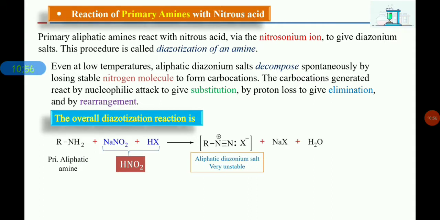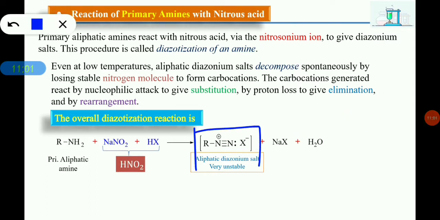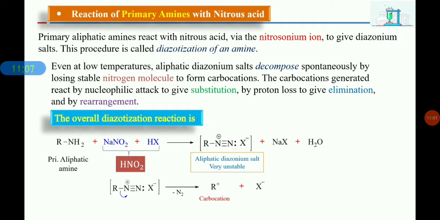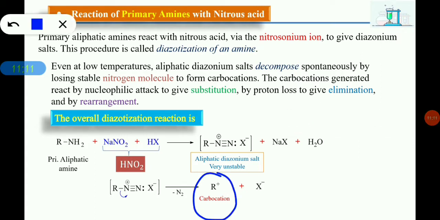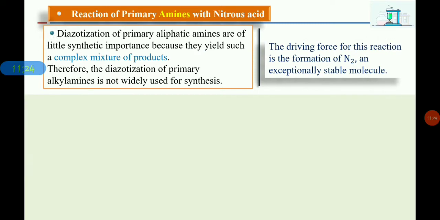This unstable diazonium salt further decomposes, giving a stable N2 molecule and forming a carbocation. Here you can see this is the carbocation, formed by eliminating a stable nitrogen molecule from the very unstable diazonium salt.